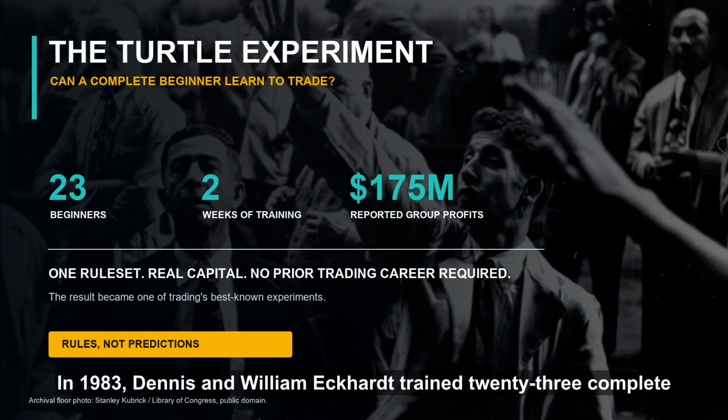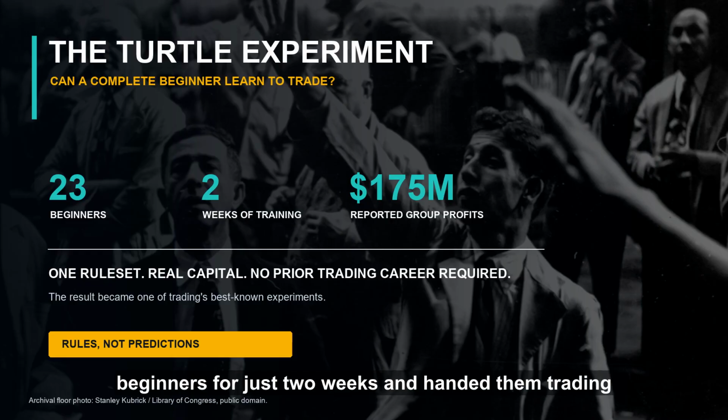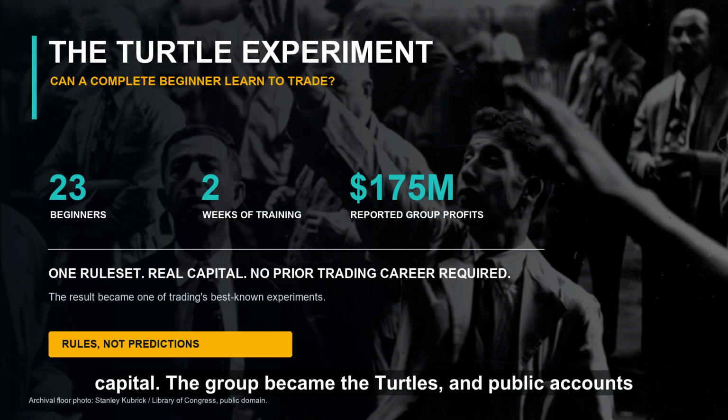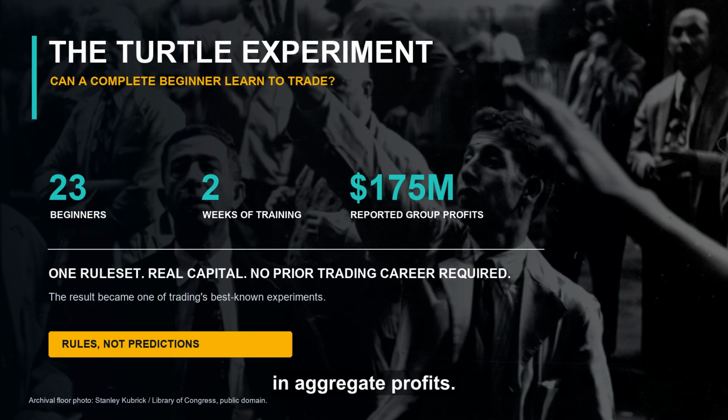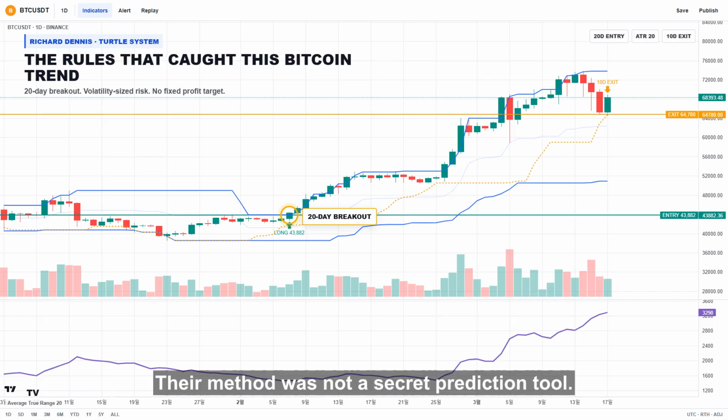In 1983, Dennis and William Eckhart trained 23 complete beginners for just 2 weeks and handed them trading capital. The group became the Turtles, and public accounts credit them with roughly $175 million in aggregate profits. Their method was not a secret prediction tool. It waited for price to prove a trend, cut failed breakouts quickly, and held the rare move that kept going.